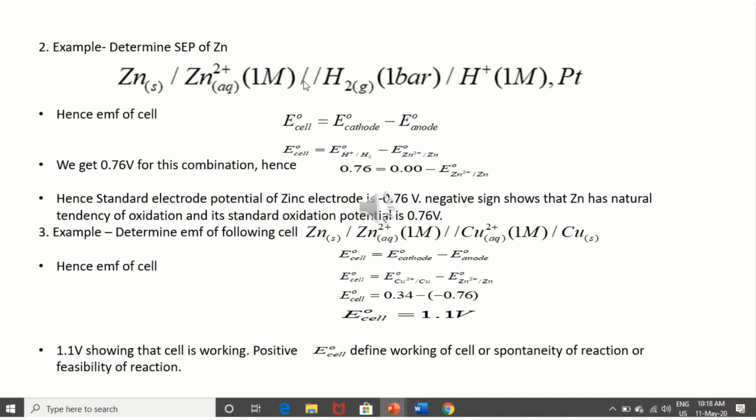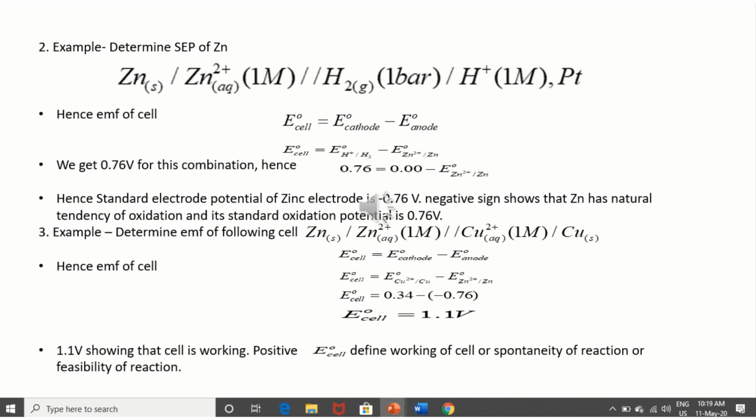So the representation is there, E naught of cell is E naught of cathode minus E naught of anode, and in place of the bulb we use a voltmeter. E naught of cell we would get is 0.76 volt, which is equal to 0 for the standard hydrogen electrode, which is cathode, minus E naught of Zn2+/Zn. So E naught of Zn2+/Zn will be minus 0.76 volt. It means zinc has an actual tendency to get oxidized.